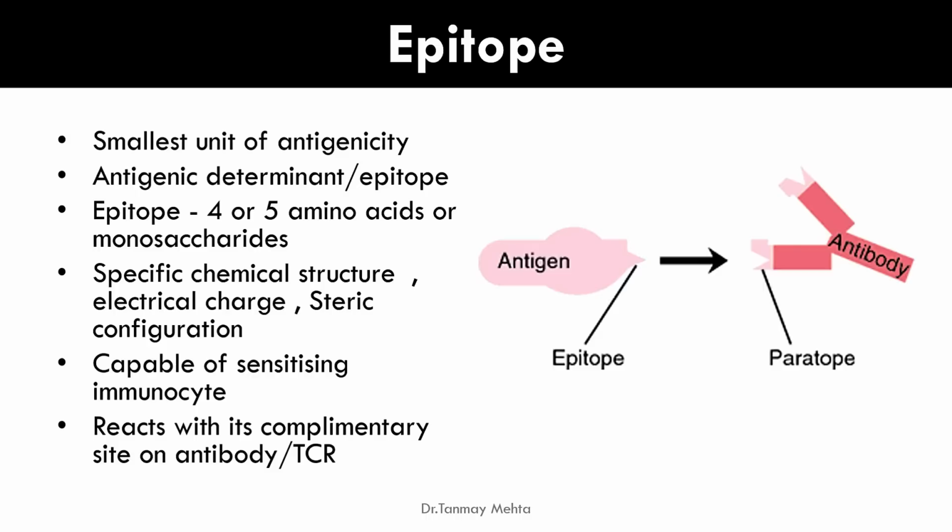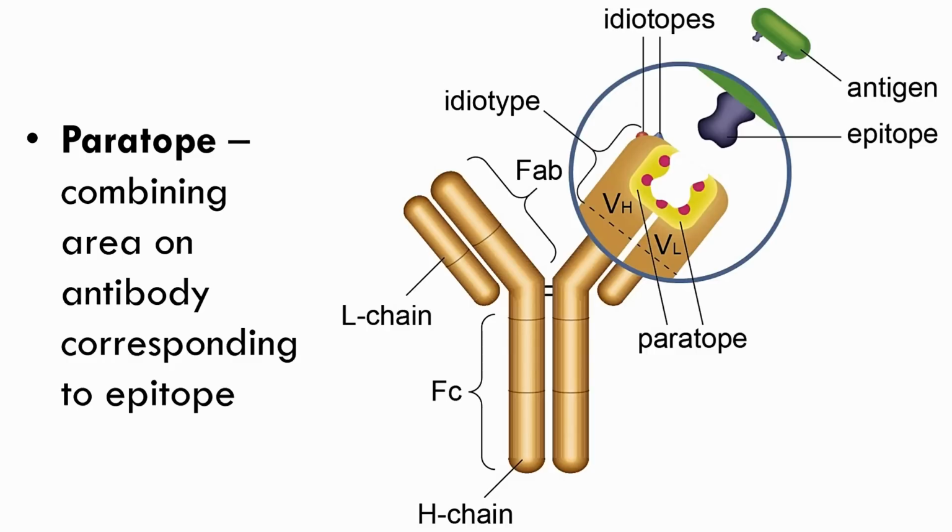The part on antibody which binds with epitope is known as paratope. So we can say that epitope on antigen can bind with paratope on antibody. So paratope is a combining area on antibody which is corresponding to the epitope.